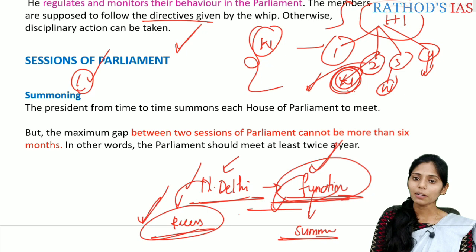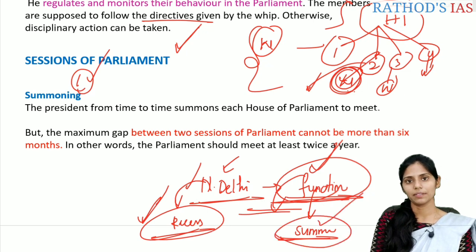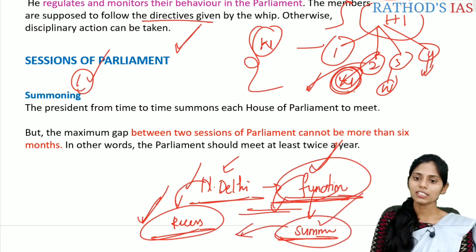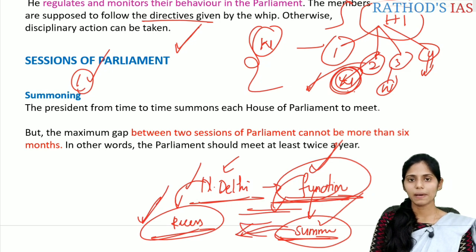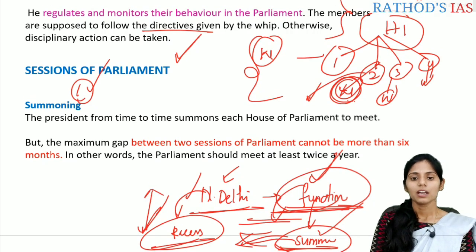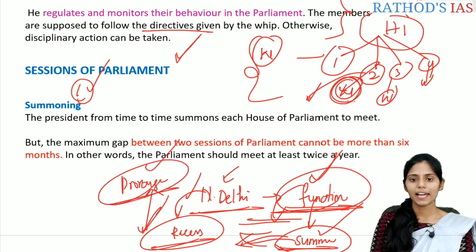This parliament session starts with the summoning, and after some days the session will continue, and after some days there will be a vacation or holiday for the Parliament, and this is called the recess. This recess happens by the prorogation of the Parliament. So with the summoning, the Parliament starts the session, and with the prorogation it goes into recess.